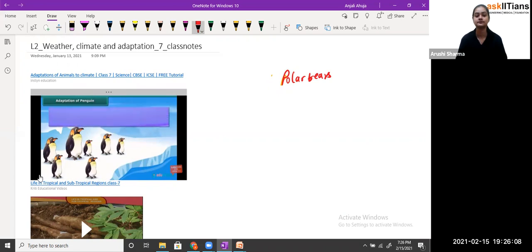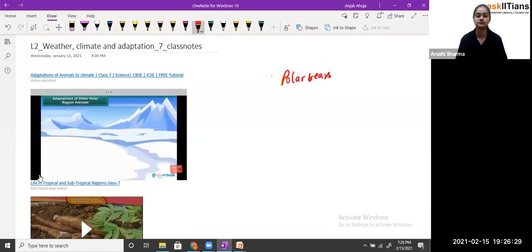They are white, so they merge well with the white background. They also have thick skin and a lot of fat to protect them from cold. Penguins generally huddle together to keep themselves warm. They are good swimmers. Their bodies are streamlined and their feet have webs to help swimming.